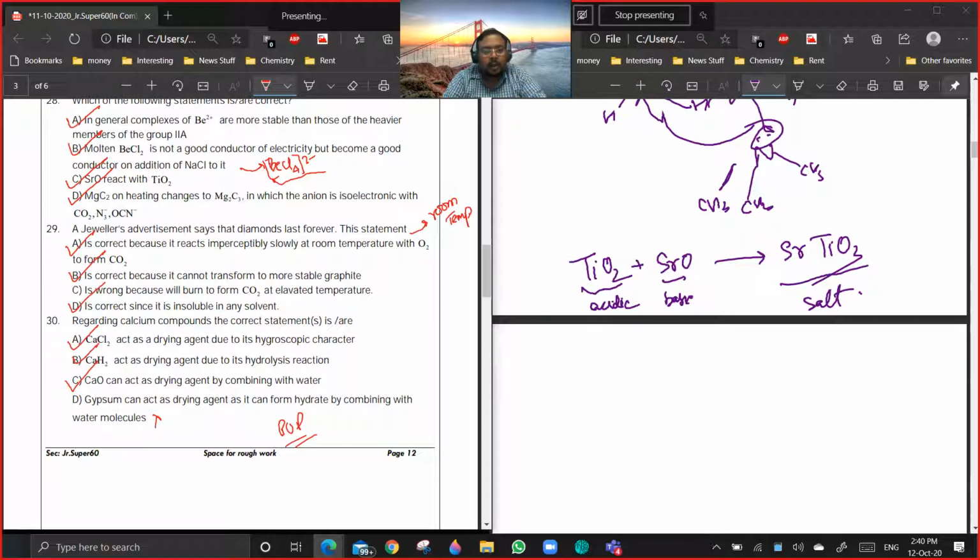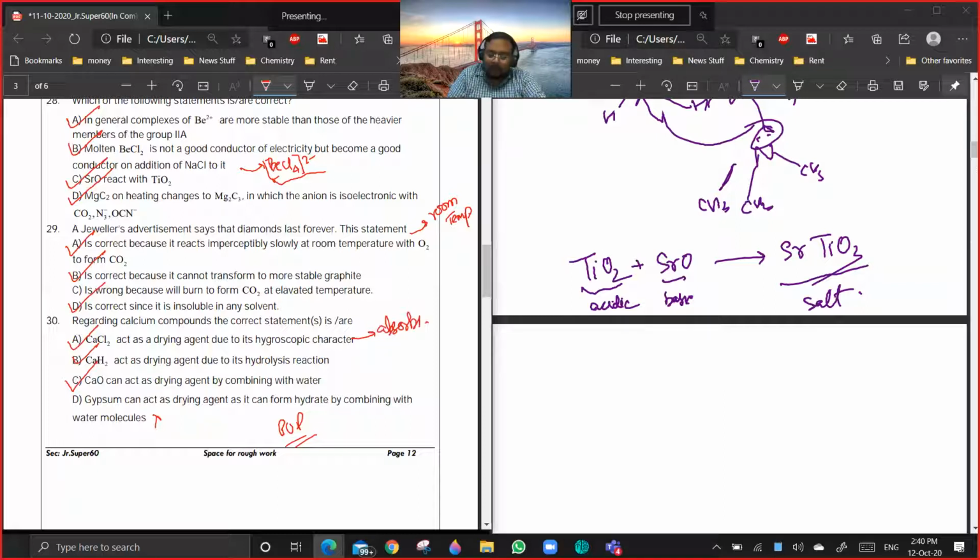Okay, A. Calcium chloride is a drying agent due to its hygroscopic nature. See, you can remove water in multiple ways. Either you absorb it, or you react with water. That way also you can remove water. Are you getting a point? These three are the methods. Now, calcium chloride is a drying agent because of its hygroscopic character, meaning it absorbs moisture.